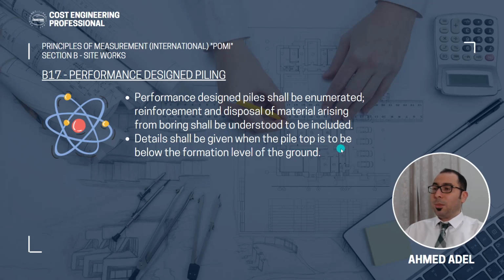Details shall be given when the pile top is to be below the formation level of the ground, and we talked about this. If the top of the pile will be below the formation level or the natural ground level, then in that case, you have to keep that in the description. You have to mention clearly that this much, for example, of linear meters will be below the formation level or the natural ground level or the commencement level or so on.